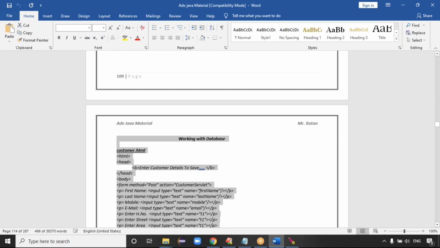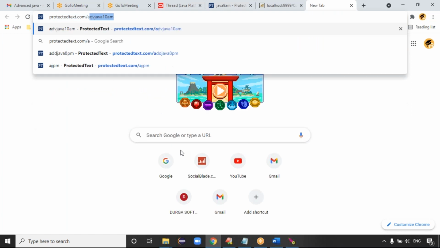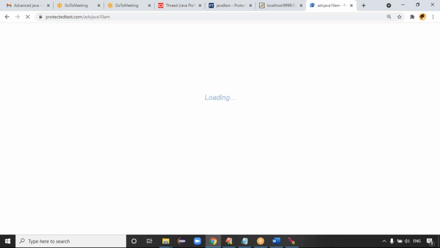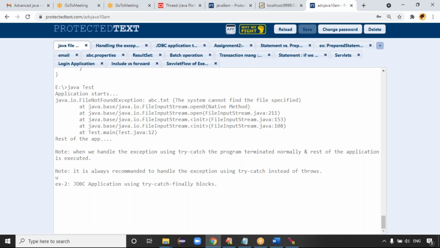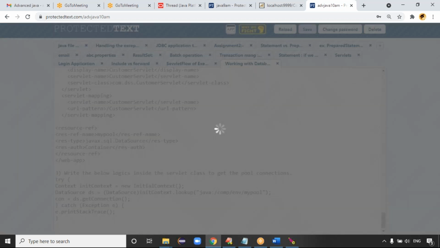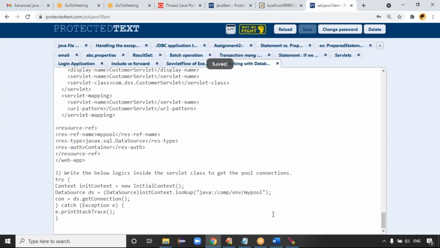Exactly. What will be the database? I think this is required. Okay, good. So the username is protest.com/adv java 10 am, and the password is java. So this is a database application, right? Working with the database. Check that point. We'll meet tomorrow. Monday we'll continue.